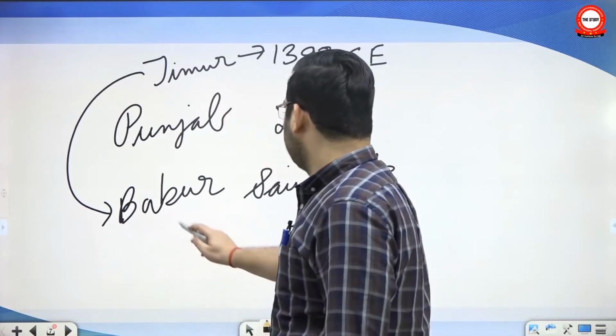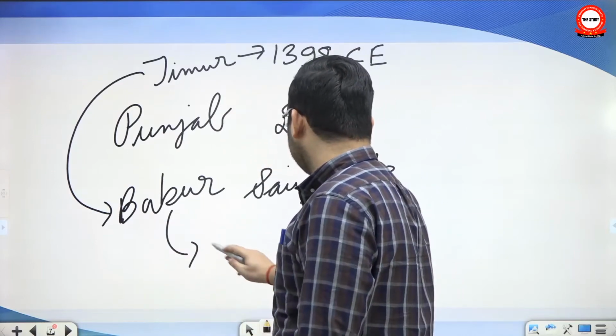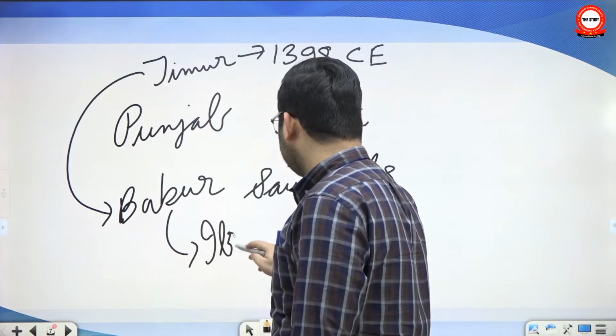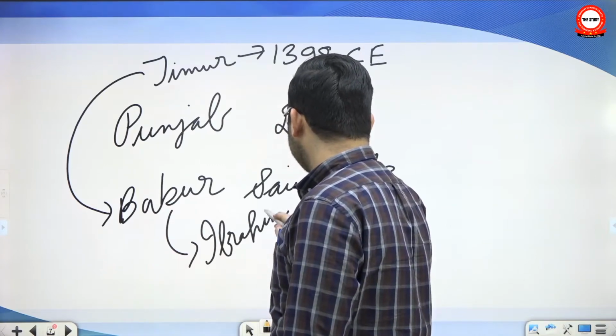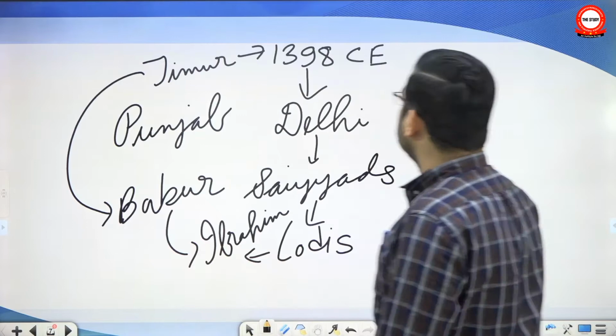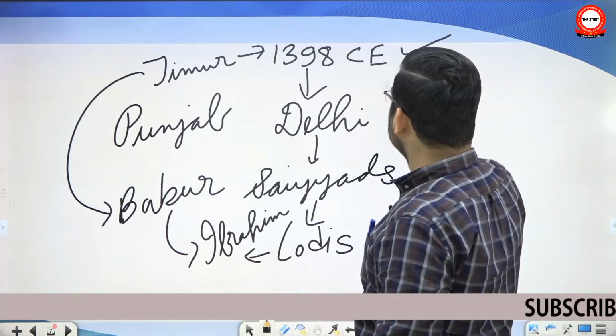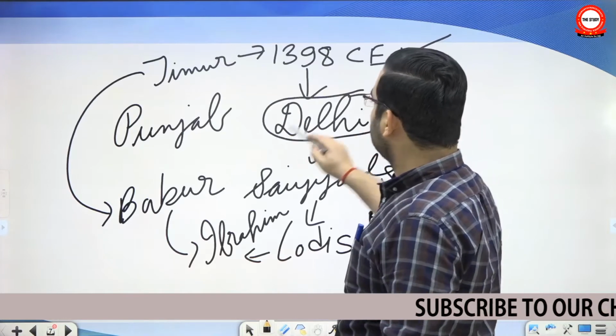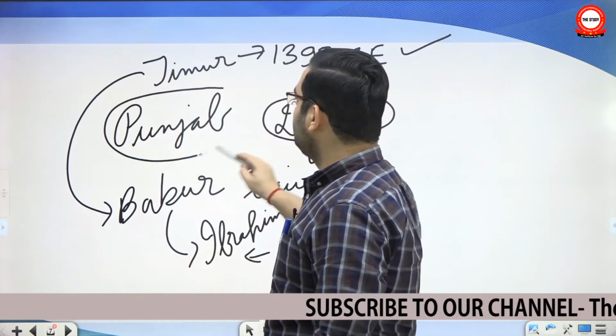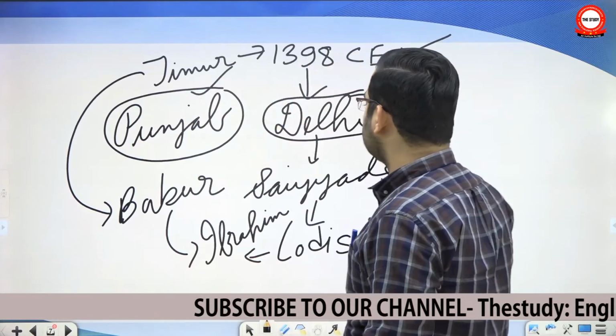So Babur fought with the last Lodi ruler, Ibrahim Lodi. This is the brief linkage: Timur attacked the Delhi Sultanate in 1398 CE, conquered Delhi but did not annex it, took war booty but annexed up to Punjab.